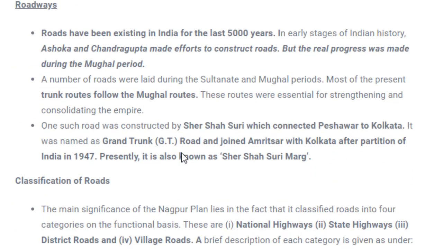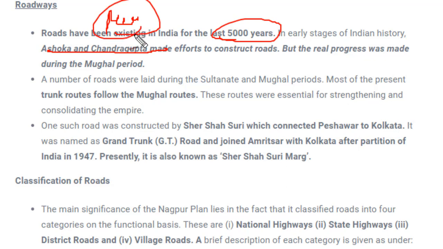Next is roadways. This is also very important for traveling, and roads have been existing for a long time. Roads are nothing new in India. They have existed for 5,000 years. From 5,000 years ago, all kinds of roads have existed in India. It was started by Ashoka and Chandragupta, who were kings in the ancient period. They played a very important role in the construction of roads, but it was not very successful. Real progress came in the period of the Mughals, who built all kinds of roads in India.